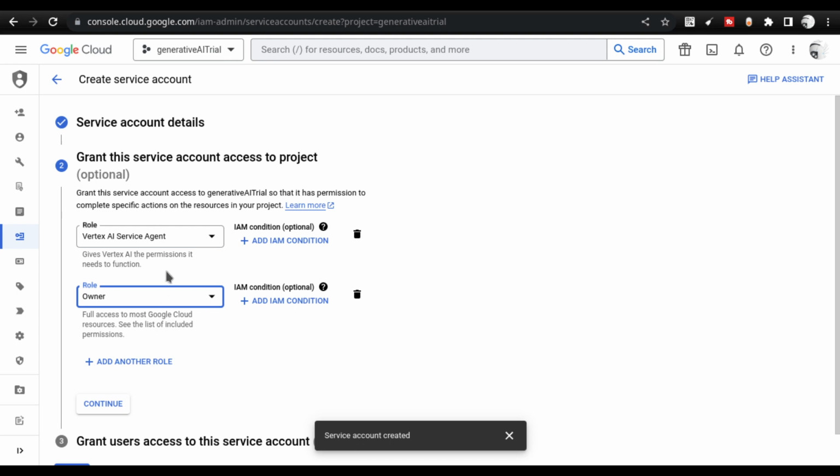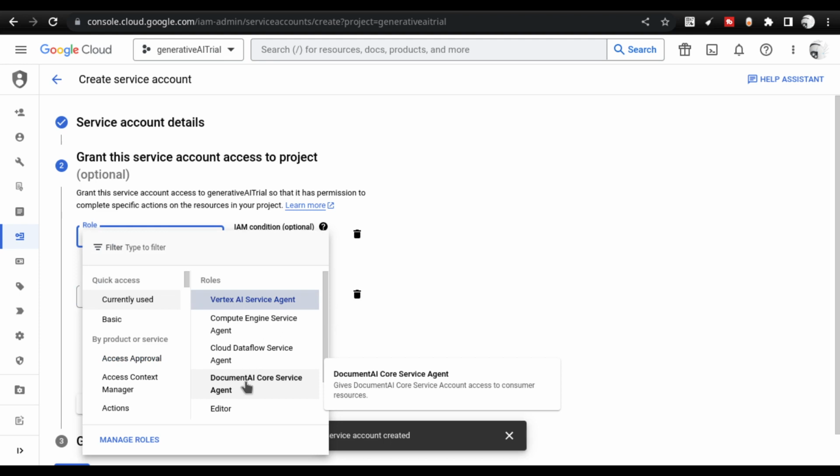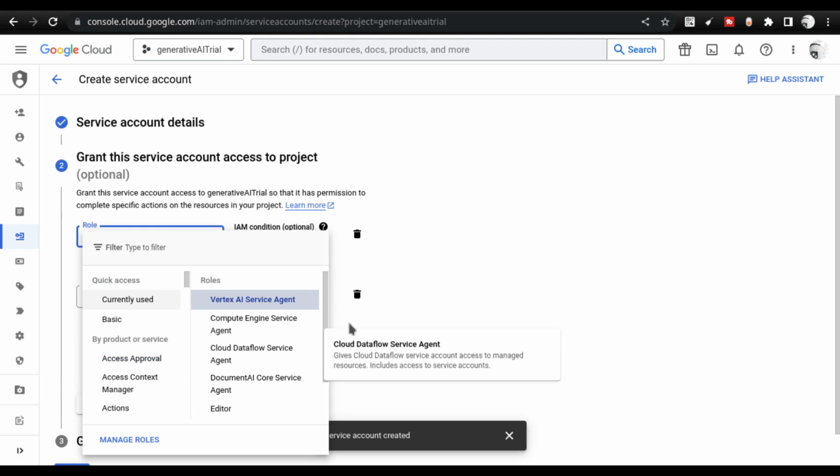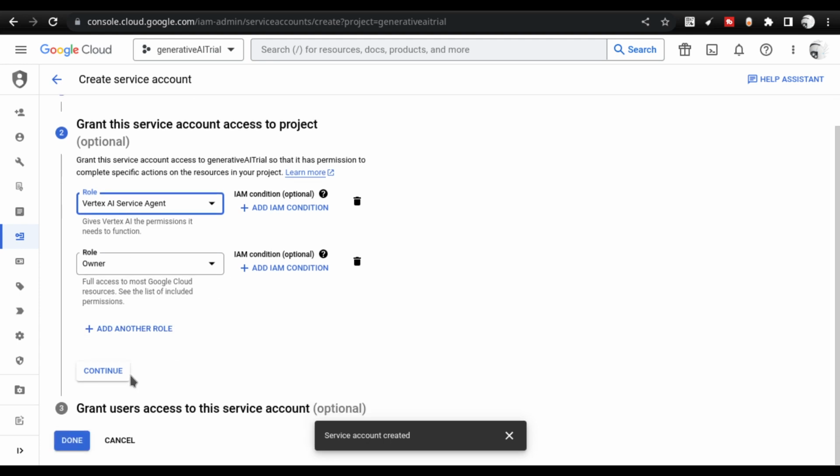Once this is done, you might actually face some problems here also. You might see that you don't have the service agent enabled. You may not get these roles at all. So you might have to understand how to create the role. Please take a look at the various videos already available on the internet. This can be done very easily. There is an entire series created by Google Cloud Platform, a video playlist itself on YouTube. You will get up to speed in no time, so take a look at that. Once that is done, you just have to say continue and done.